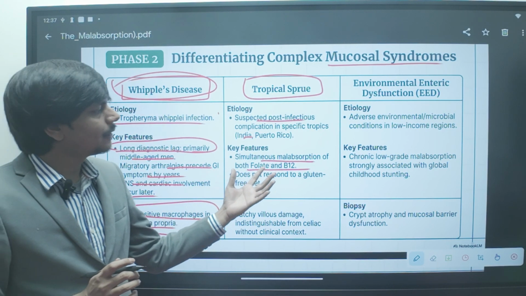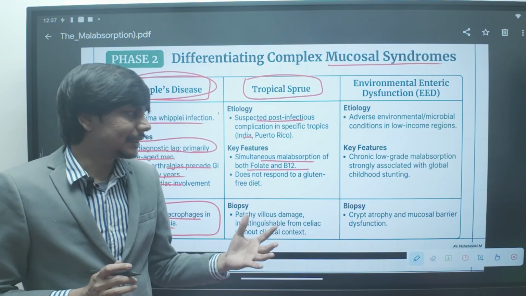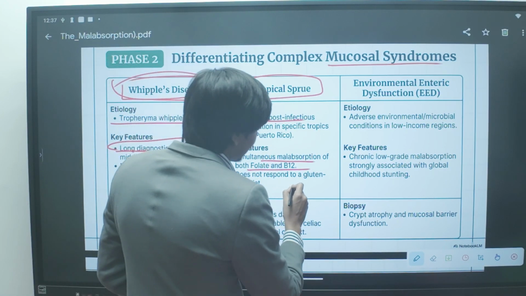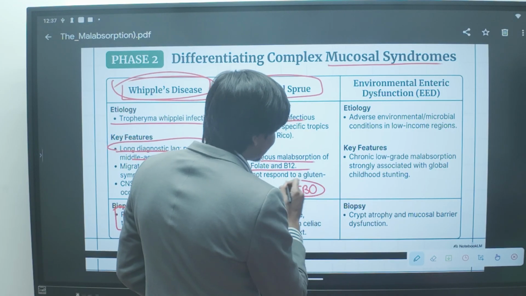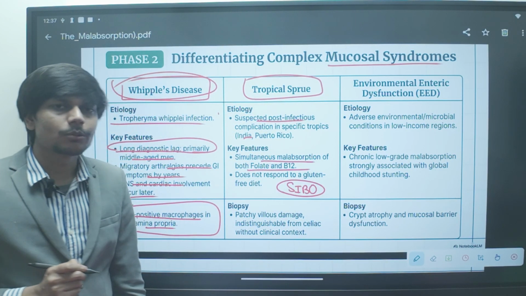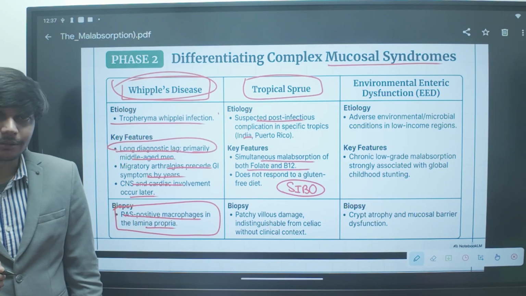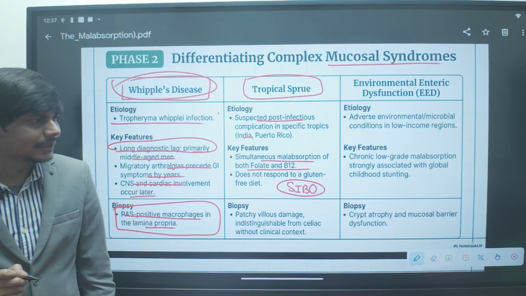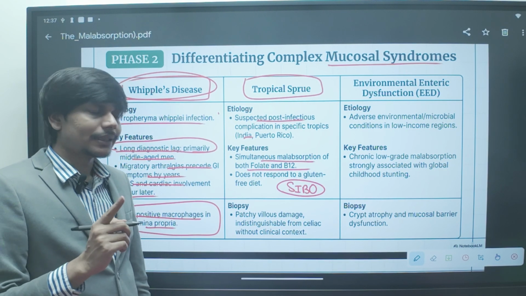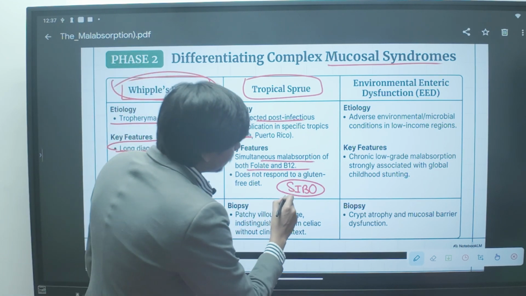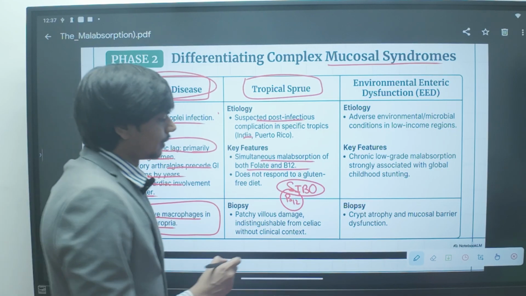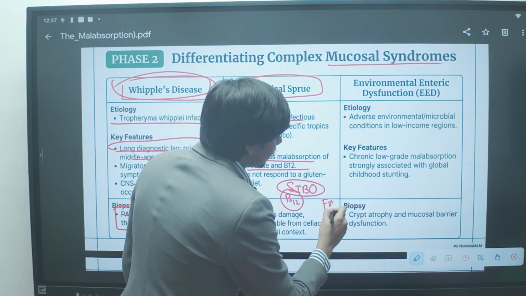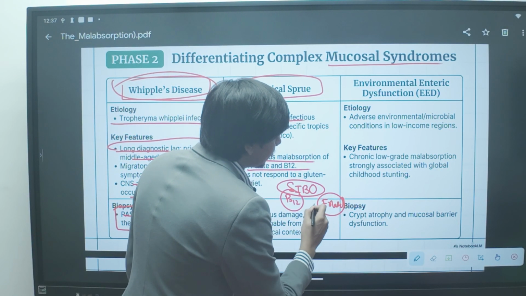In one condition, small intestinal bacterial overgrowth, say the patient is having SIBO, what happens is that the patient will have B12 deficiency, but the folate will be high because the bacteria will produce folate.